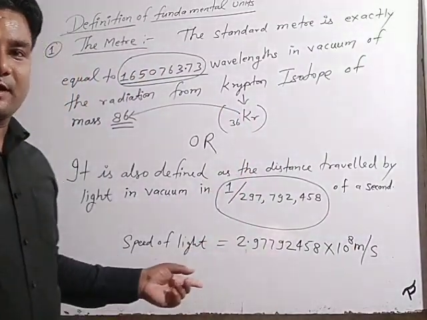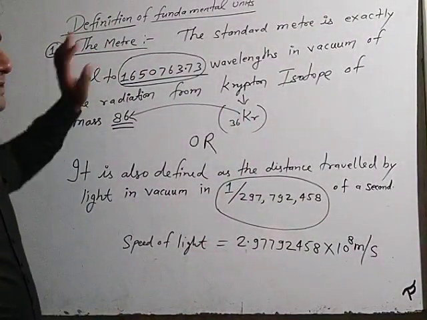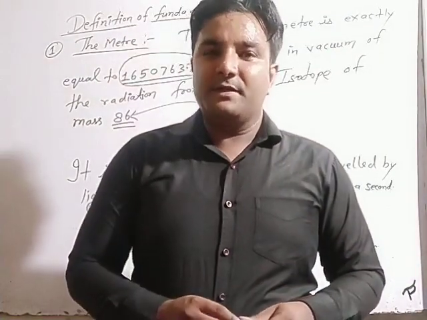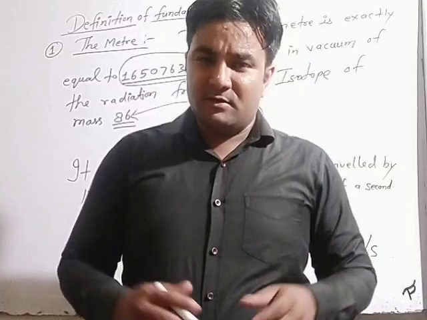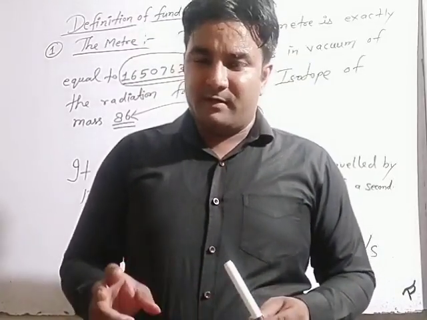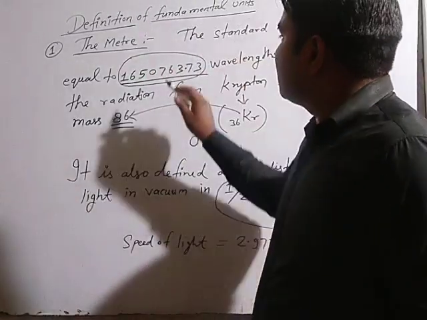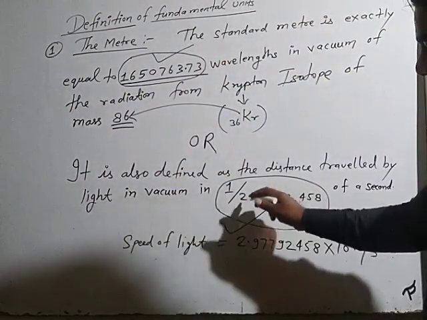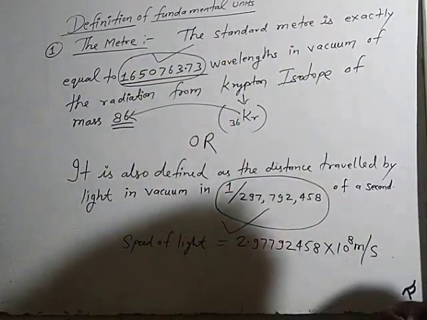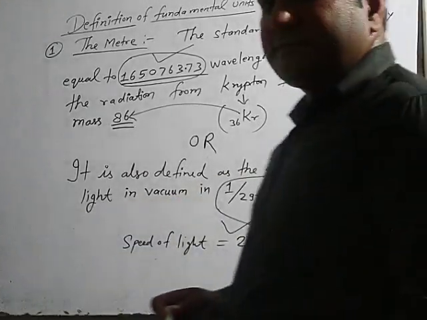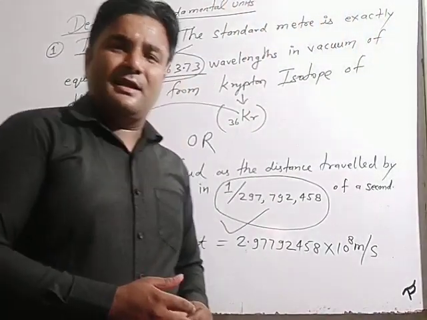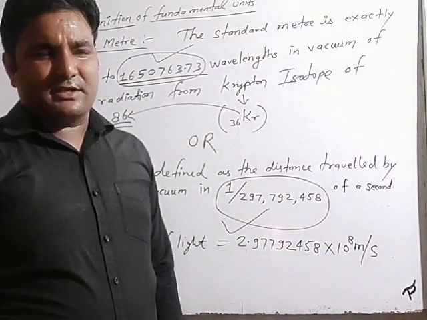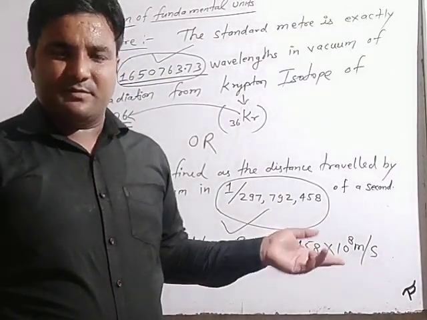So in this way we can also learn the definition of the meter, because this is the important concept about the meter. In many books it is written in different ways, but the numerical value never changes. This one numerical value is fixed and this one numerical value is fixed. This is the standard speed of light value. In some books it is 3 lakh kilometer per second, which is 3.0 into 10 power 8 meter per second.